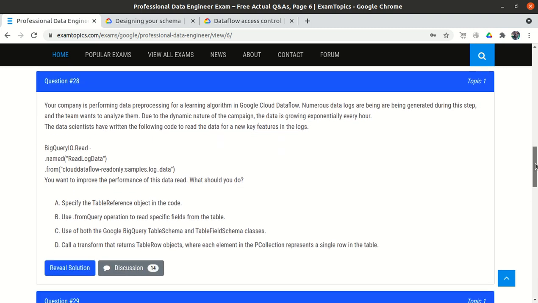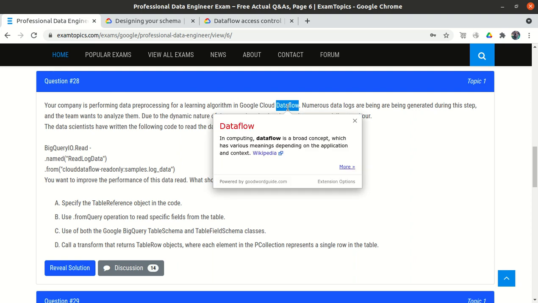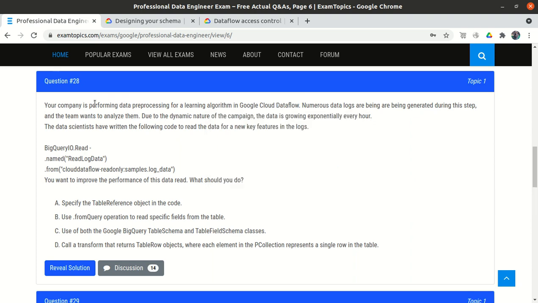Question number 28. Your company is performing data pre-processing for a learning algorithm in Google Cloud Dataflow. Dataflow is basically where we take some data, transform it, and put it into another destination. So we are using Cloud Dataflow, taking data and pre-processing it. Why are we processing it? So that we can use the data for some algorithms.